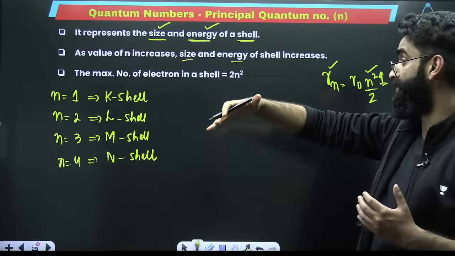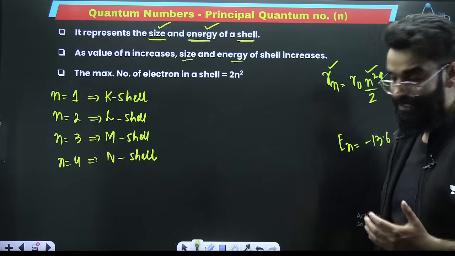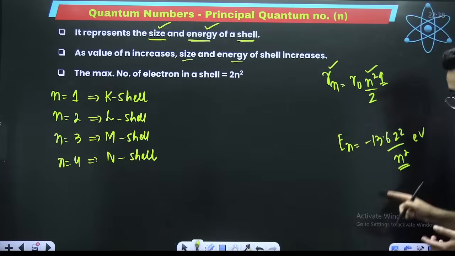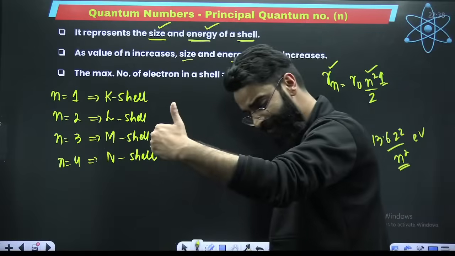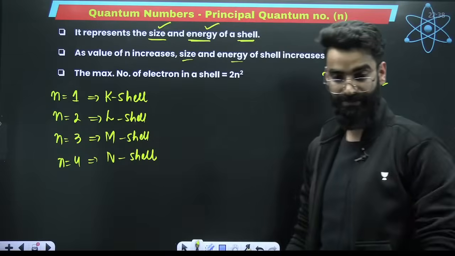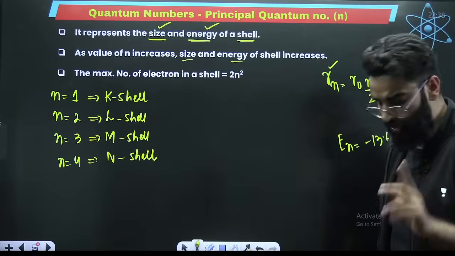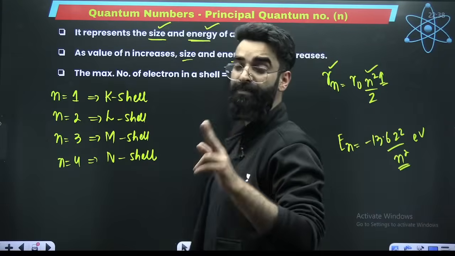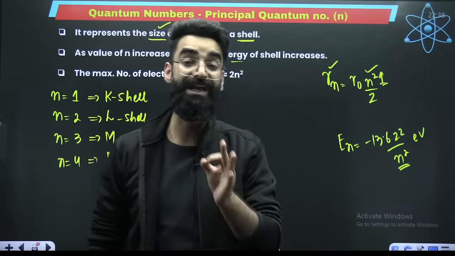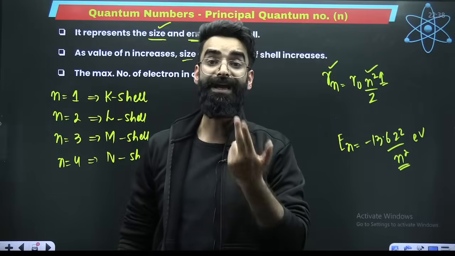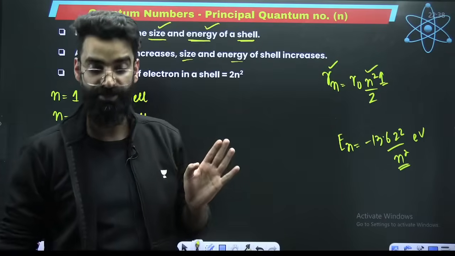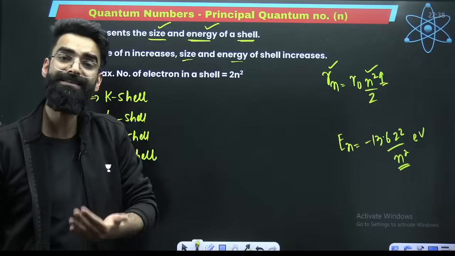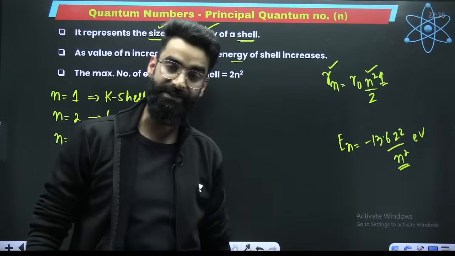The radius of the shell increases, the size of the shell increases. In a similar way, when n increases, the energy of the orbit increases. Perfect? So do remember from now onwards, the principal quantum number gives me the idea about, number 1, the shell number. Number 2, the size and the energy of the shell. As the n value increases, size as well as energy increases.